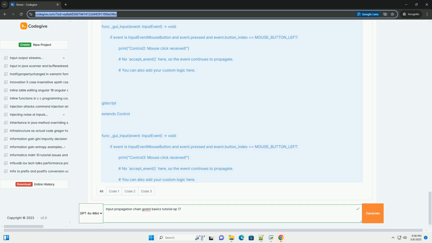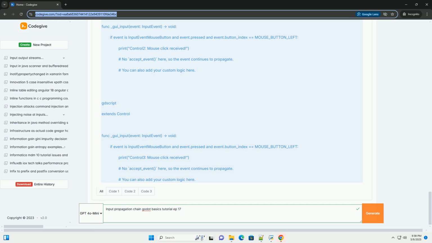4. Add colors and basic size. Add a ColorRect as a child to each control node. This ColorRect will be the background. Set their layout anchors and layout offsets appropriately, so they fill the entire control node. Then set a unique color to each of them. For example, Control1 ColorRect, color, red. Control2 ColorRect, color, green. Control3 ColorRect, color, blue.